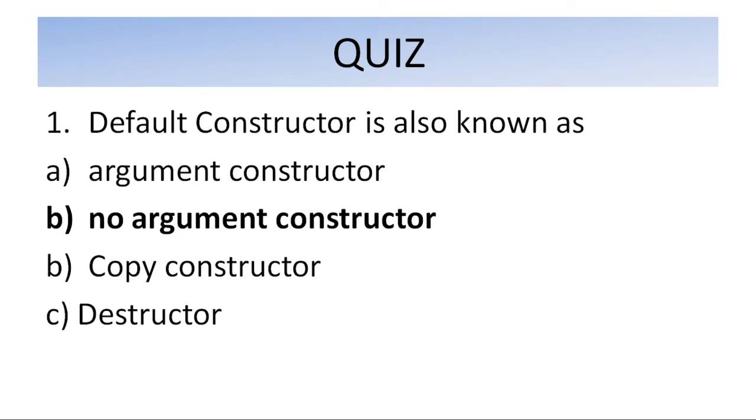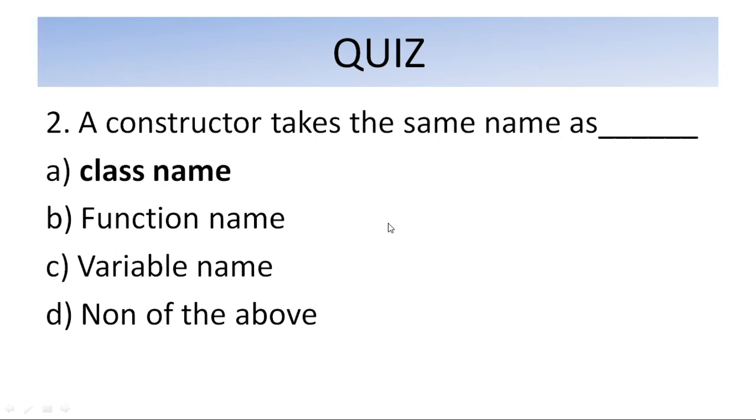So this is all about the important points of constructors. Next, see, some 1-mark question answers or MCQ questions on the constructor. The default constructor is also known as the no-argument constructor. Next one: a constructor takes the same name as that of the class name. So now students, we will see the constructor concept, how it is implemented in the programming part, and how the constructor will work in the compiler.